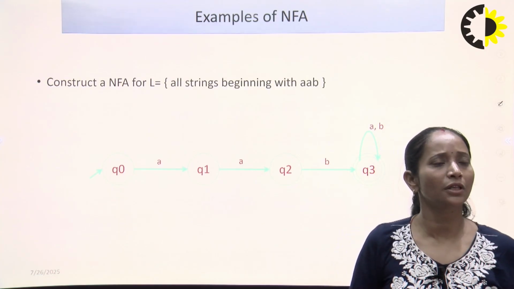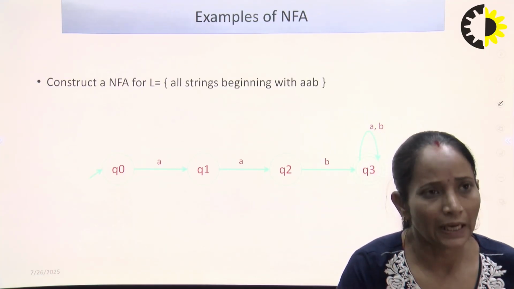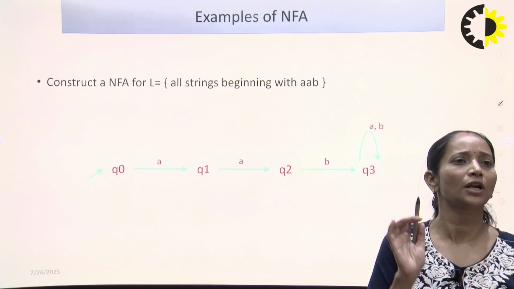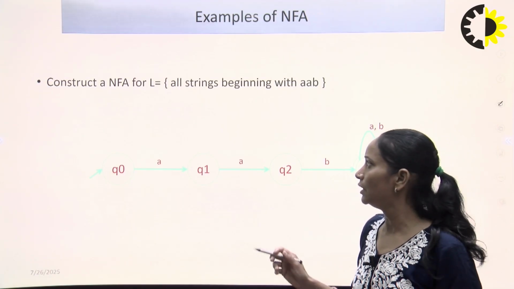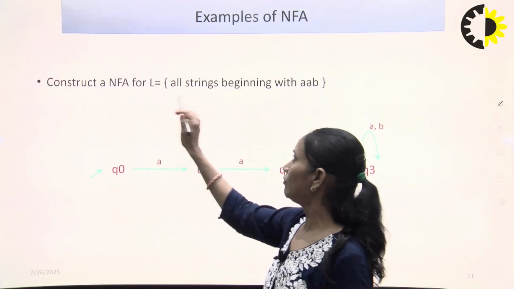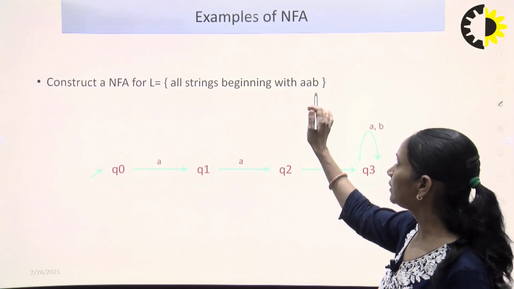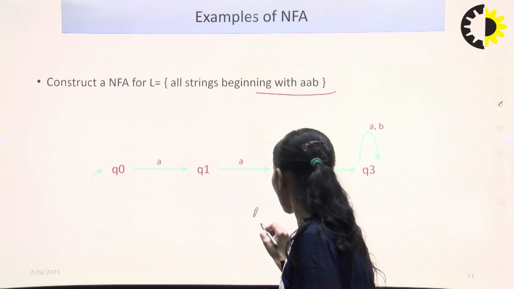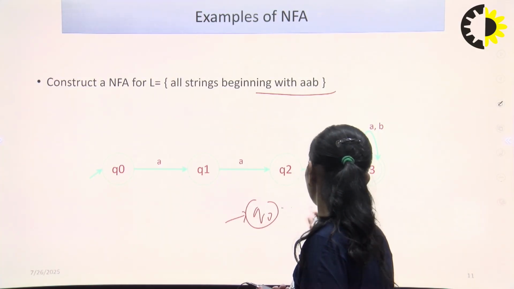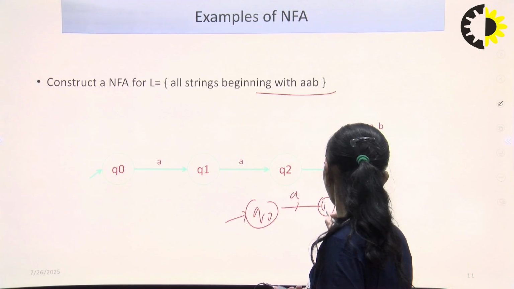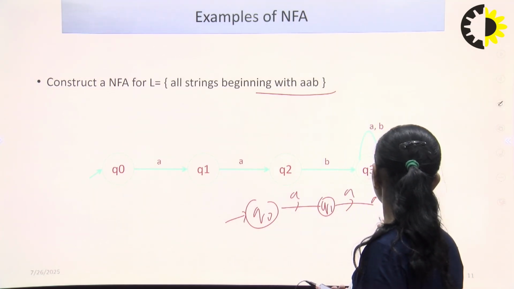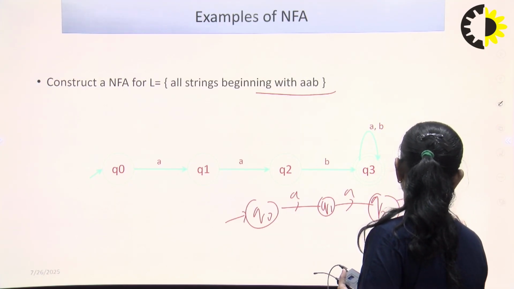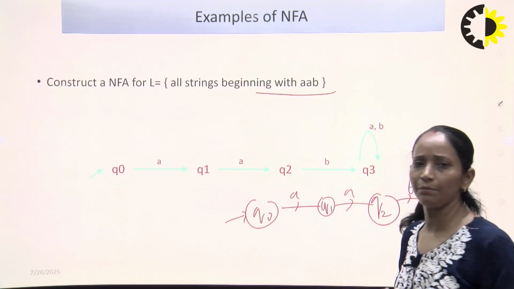Here are some examples for NFA designing. As this is an NFA, non-deterministic finite automata, there are several possible moves for a particular state on a given input symbol. The question is: construct an NFA for all the binary strings beginning with AAB. When we start reading from the initial state, beginning with A, A, B, this is the final state.